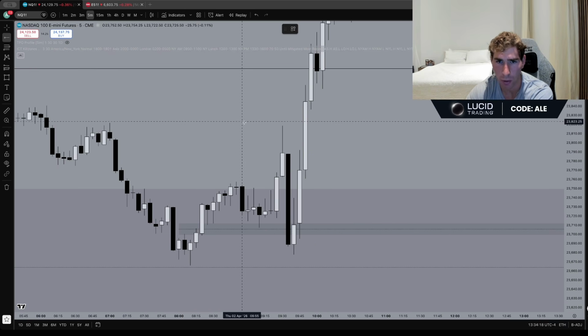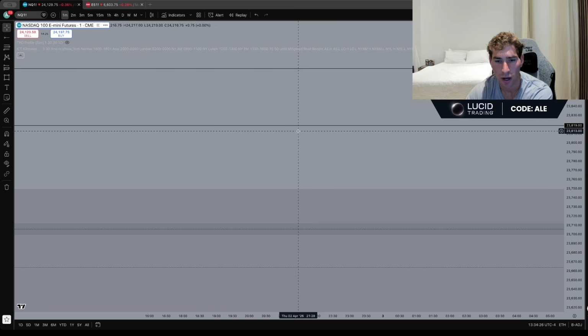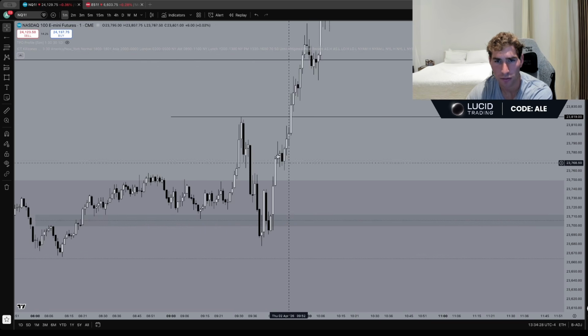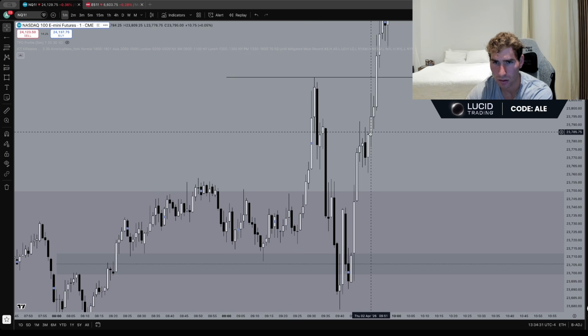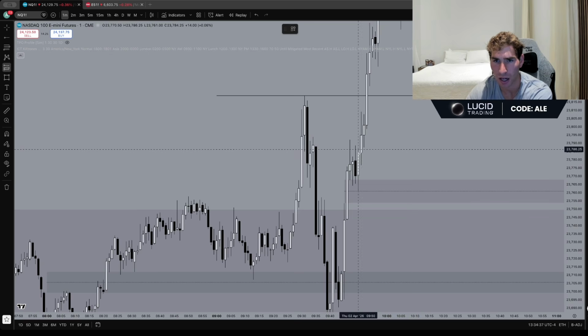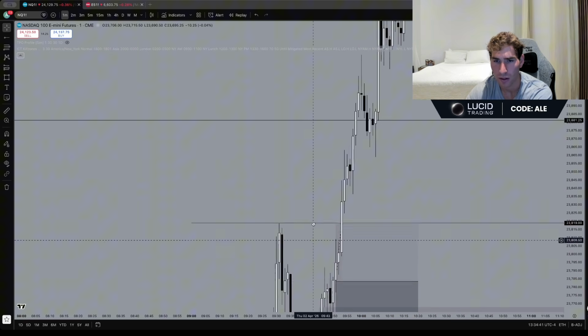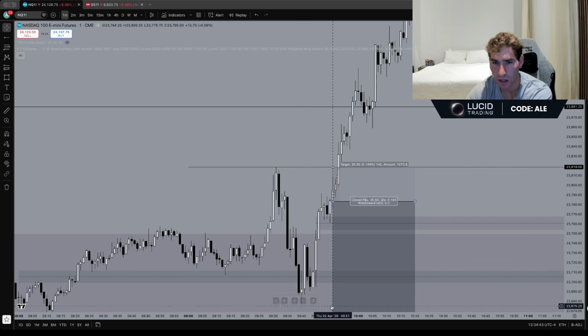Bearish 5-minute gap. So what do I wait for? I wait for this gap to be inversed. We end up inversing it at 950. Now what happens at 950? We open lower into this gap. We end up respecting it and pushing higher. That's the long I take right here. Right? This is the long I took.